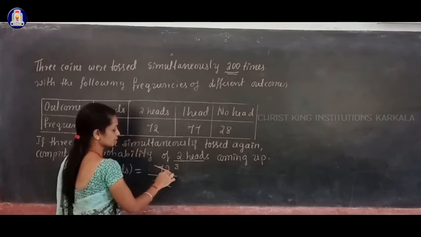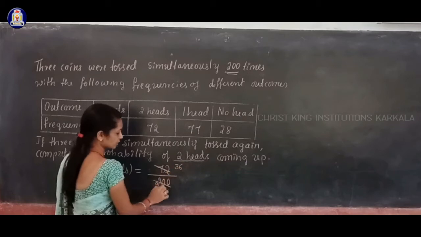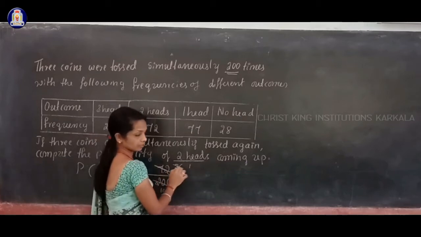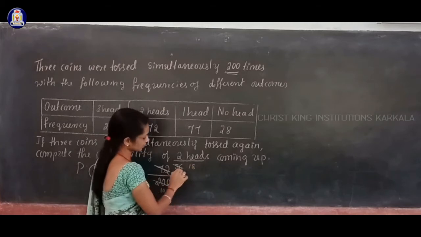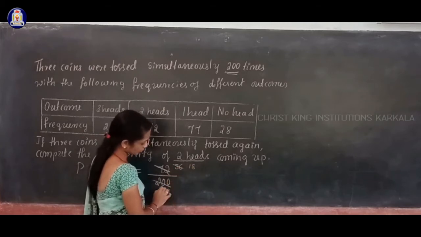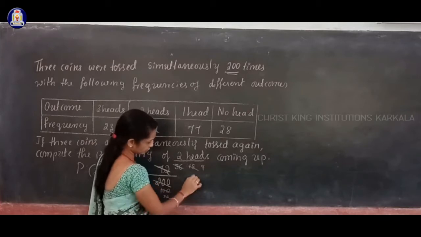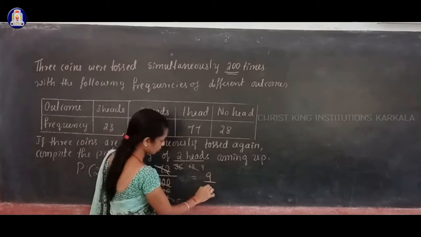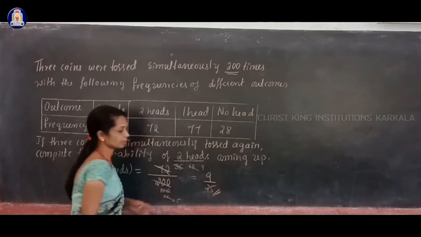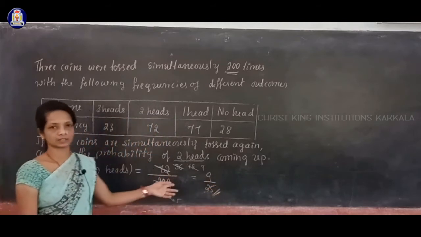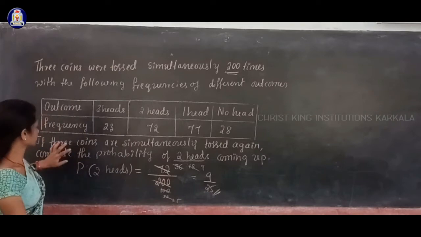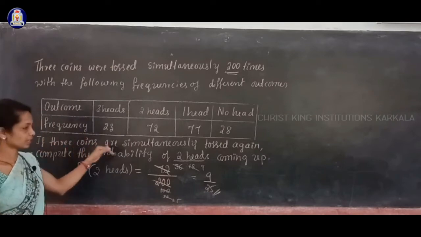Cancelling by 2 repeatedly, 72 over 200 becomes 36 over 100, then 18 over 50, then 9 over 25. So the answer is 9 by 25. This is the probability of 2 heads while tossing 3 coins simultaneously.